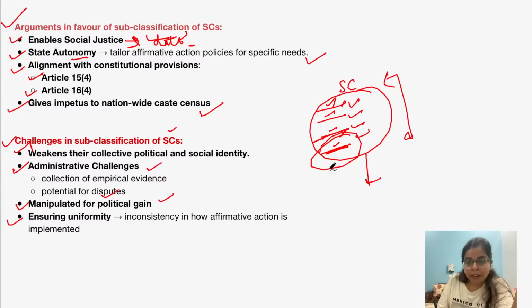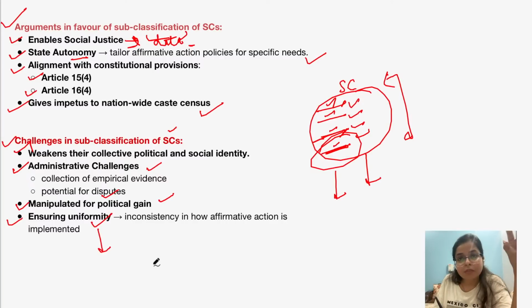now if all states of India are going to do so, there will be non-uniformity in the collective actions, in the affirmative actions which the states are taking. So another challenge is to ensure uniformity in the affirmative actions which the states are taking in order to meet the collective goal of reservation, right? So these are certain challenges.